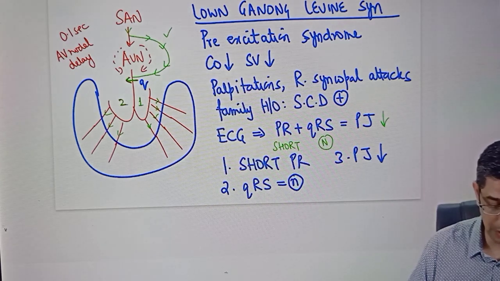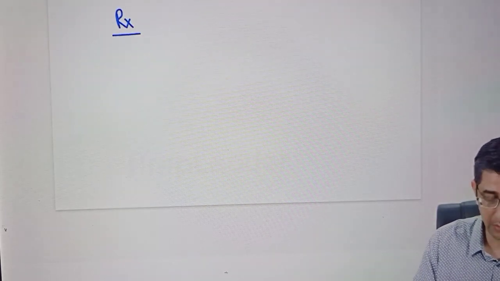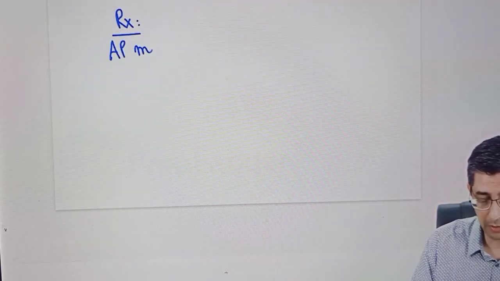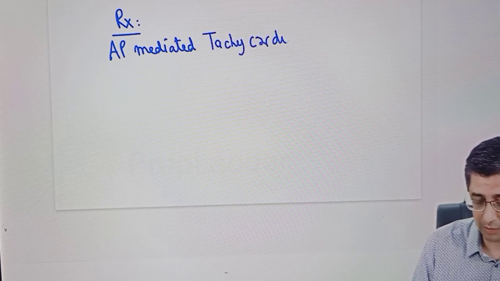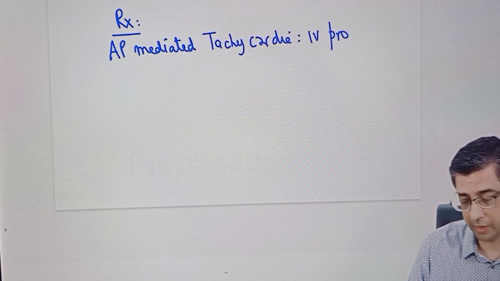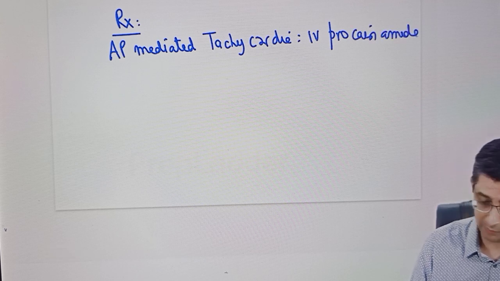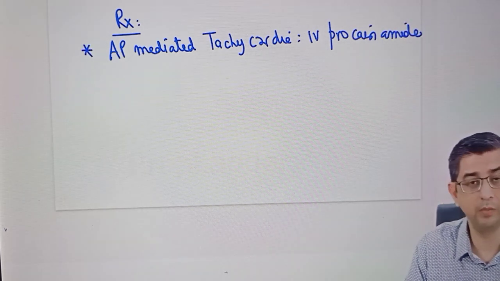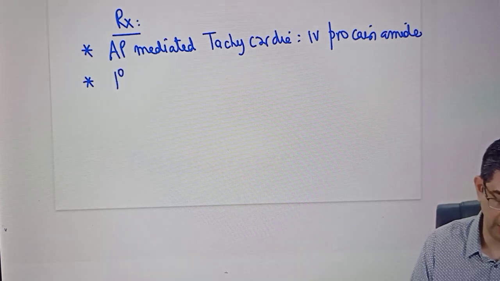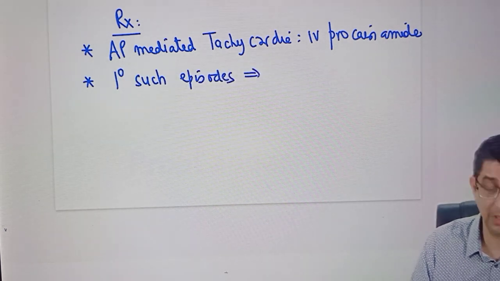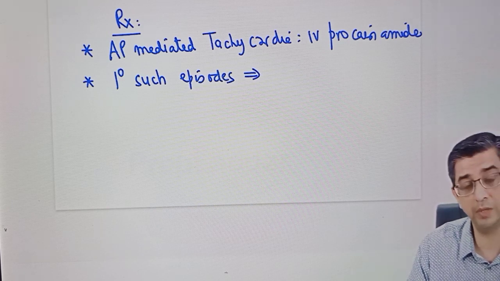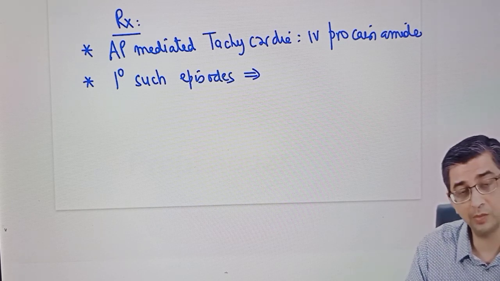Now let us look at what is going to be the treatment for this condition. In the MCQ for LGL, he will write AP pathway, accessory pathway mediated tachycardia. In those circumstances, you will still be answering IV procainamide. Today, I brought you procainamide as the drug of choice for two cardiac conditions which are pre-excitation syndromes, WPW and LGL. If he asks how would you prevent such episodes in future? Because every time he thinks that he's having a panic attack, he's rushing to a psychiatrist. The psychiatrist is loading him up with benzodiazepines and other drugs, whereas this guy is not responding to that medication.